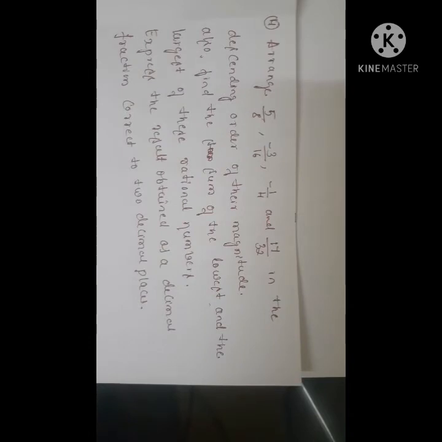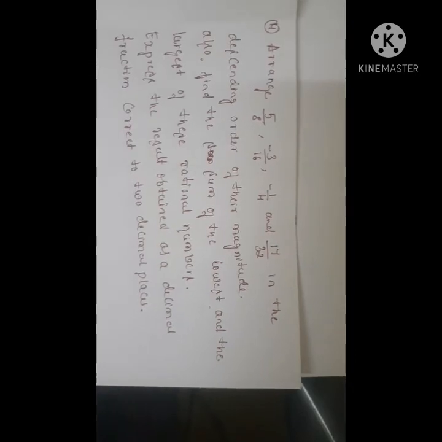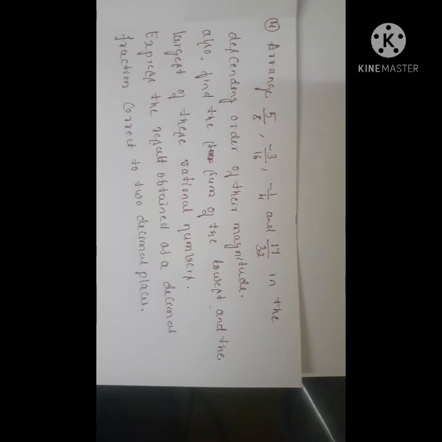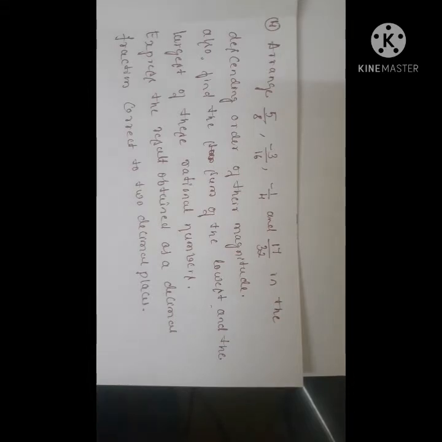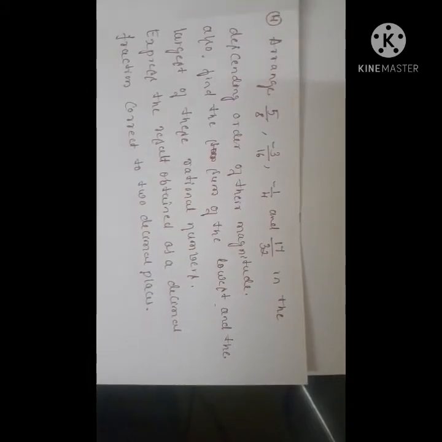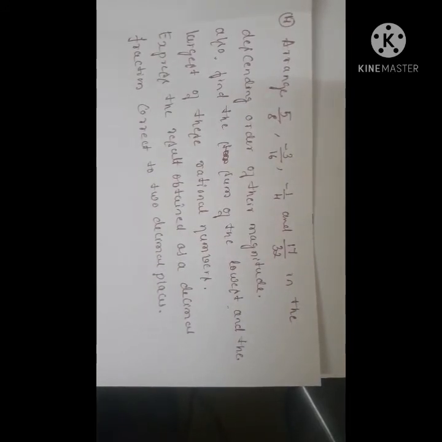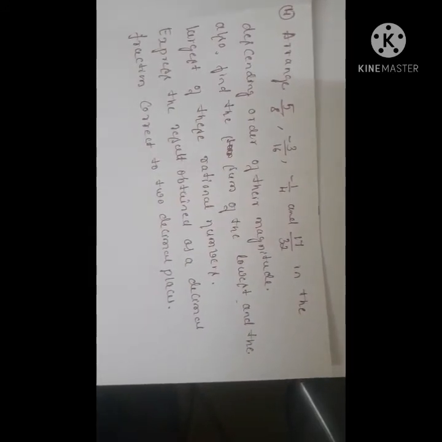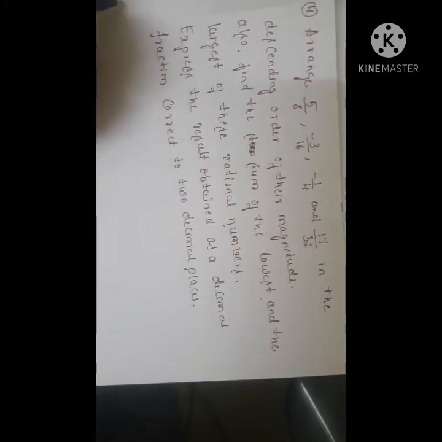Fourth question: arrange 5 by 8, minus 3 by 16, minus 1 by 4 and 17 by 32 in the descending order of their magnitude. Also find the sum of the lowest and the largest of these rational numbers and express the result obtained as a decimal fraction corrected to 2 decimal places. Now let us see the solution.